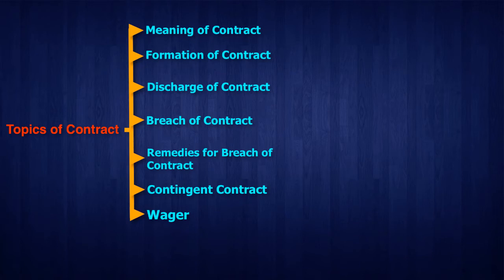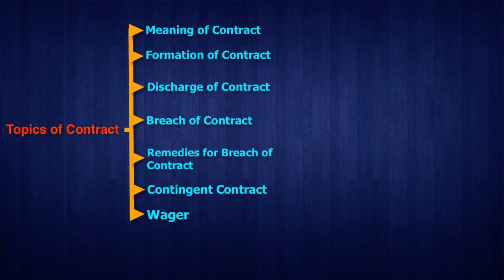If you remember, a contingent contract is something that depends upon a future event. So if something happens, then this contract will be valid. If the event does not take place, then this contract will spontaneously become invalid. And the last topic that we have discussed under contract law is waiver.